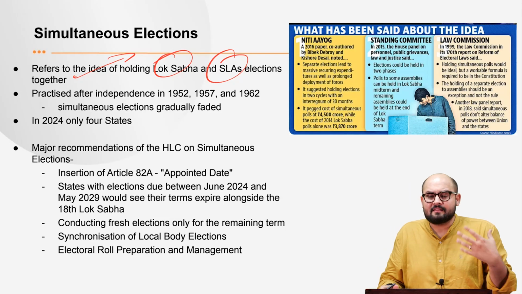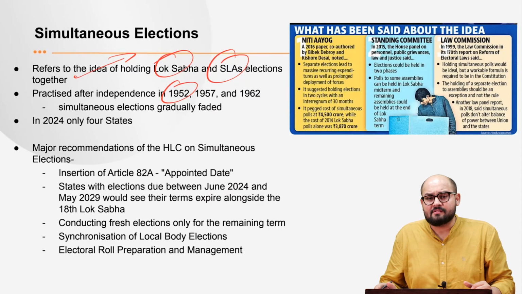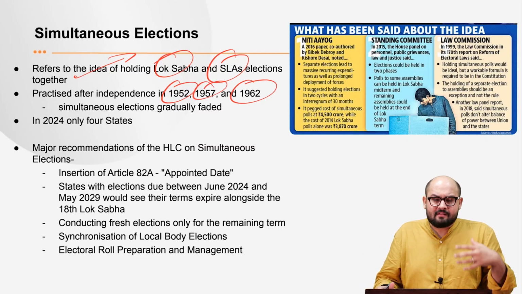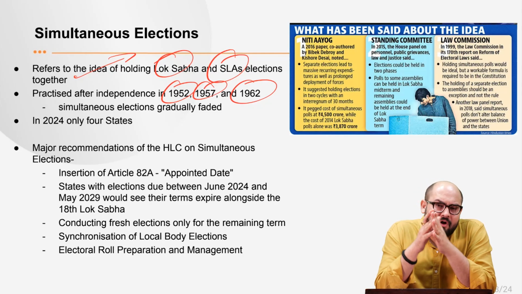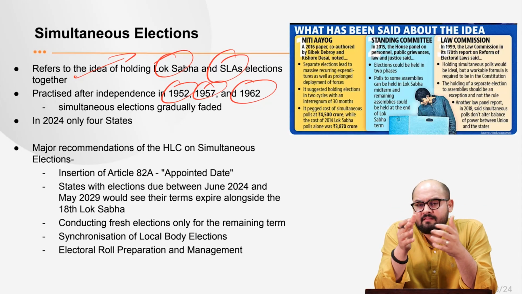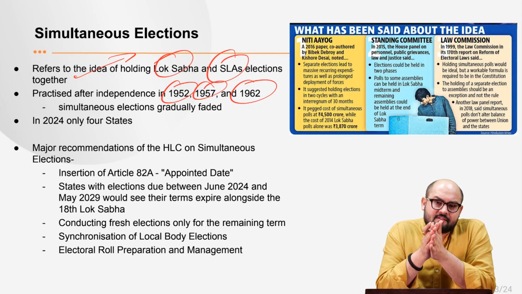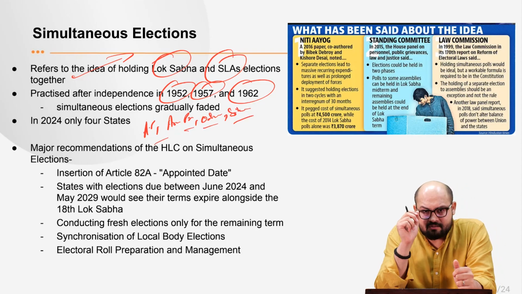Now, see, it's not that this is a very new idea. It was initially practiced once India got its independence. We had the general elections in 1952, then 57 and 62, where you had simultaneous elections. But slowly the system started to break away. The reason was the political instability and the dissolution of many of these state assemblies. And as of now, in the 2024 general elections, there were only 4 states, that is Andhra Pradesh, Arunachal Pradesh, Odisha, and Sikkim, which had their elections in sync with the general elections, right?